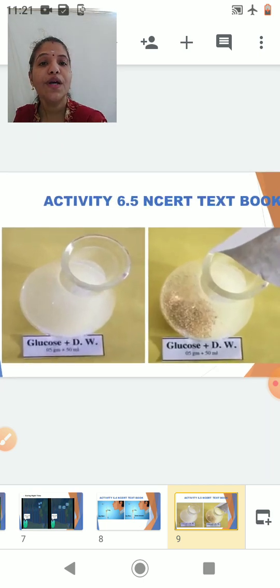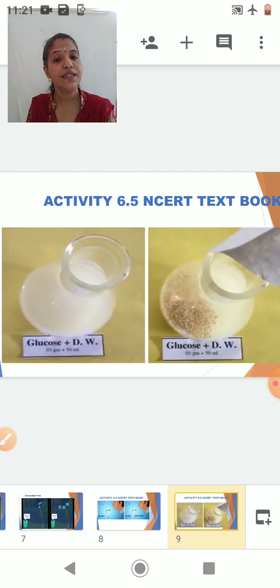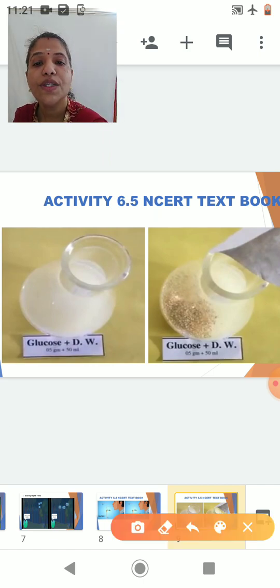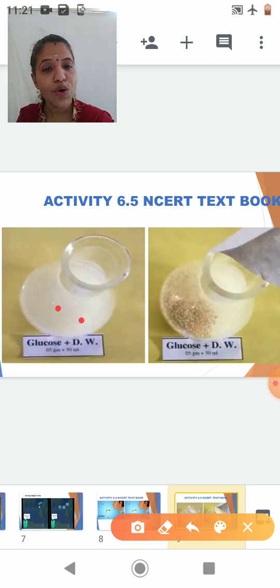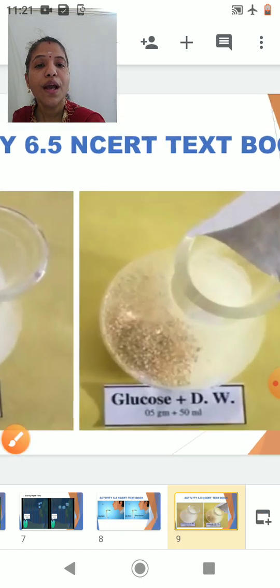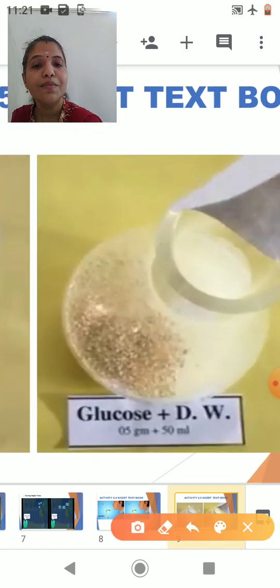Now we will do the activity 6.5 of your NCERT textbook, and here we will do an activity related to anaerobic respiration. Now students, here I am taking glucose and distilled water solution. To this solution, I am adding the microorganism, that is yeast. You can see yeast, it is a unicellular fungus, I have added to the glucose solution.